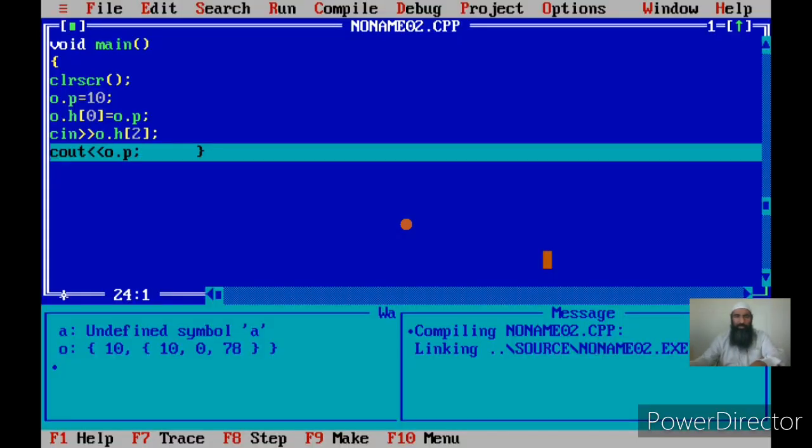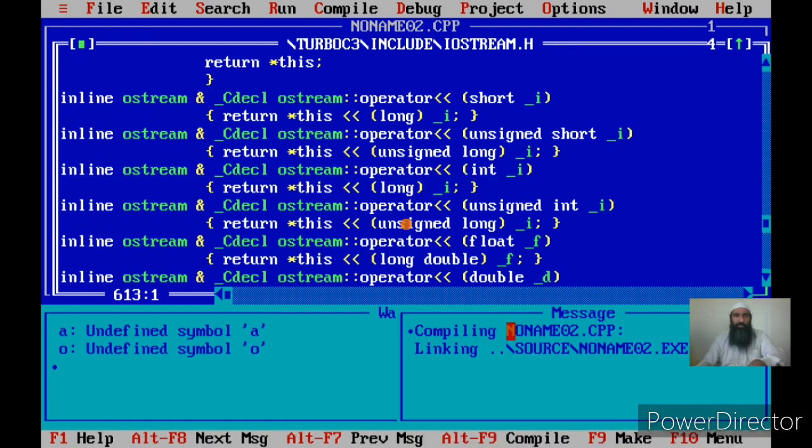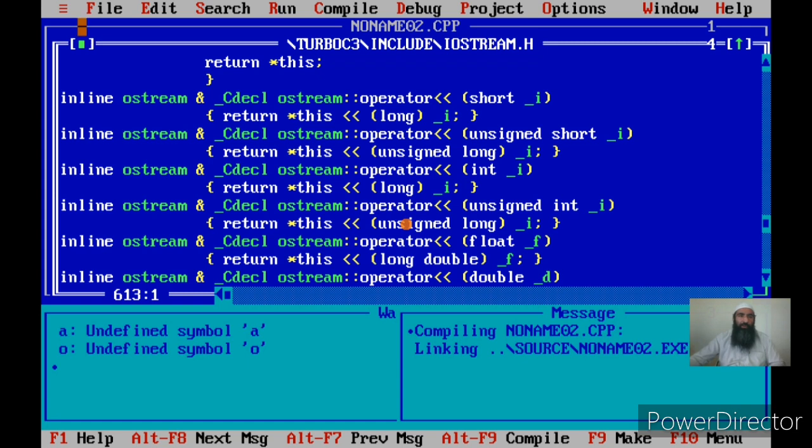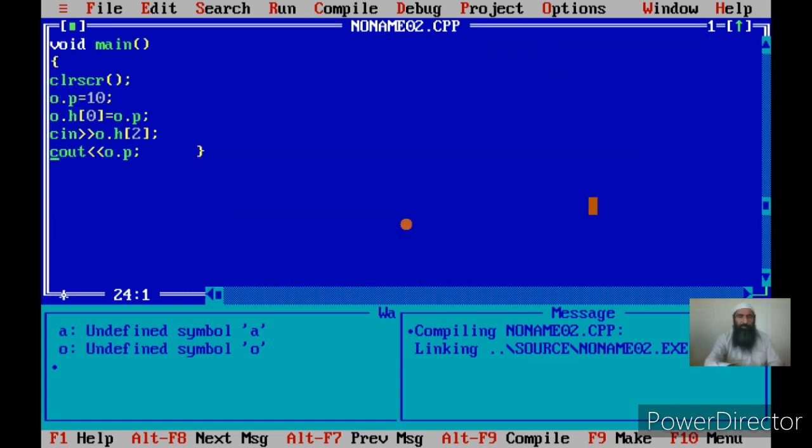Okay, now with cin, we input a value 78. If you see here, 78 is stored in h of 2, that is the third element. And if I say cout o.p, you can see what is displayed on the screen. See here, 10 has been displayed on the screen because o.p was initialized to 10.